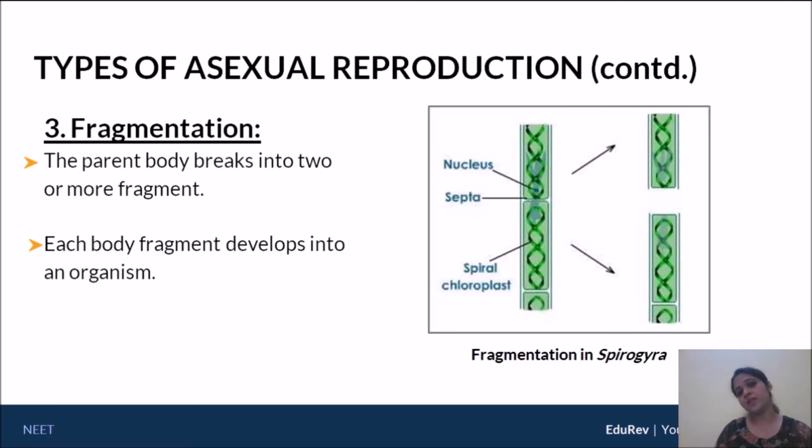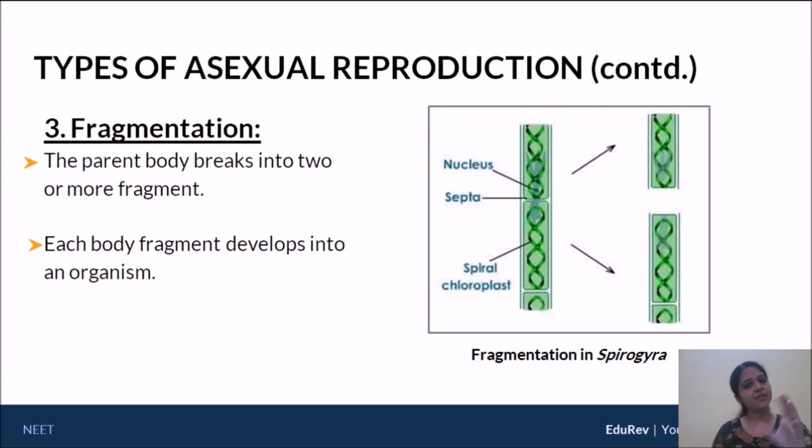Now this is where we tend to get confused with this term. Each fragment develops into an organism. Now if I say each fragment develops into an organism, it implies that this top fragment must undergo a certain amount of development, only then it becomes an organism. And this fragment below should also undergo certain development, only after which it will be called a new organism. Okay, so technically speaking, these are the technical definitions, but in the literal sense, what really is fragmentation?